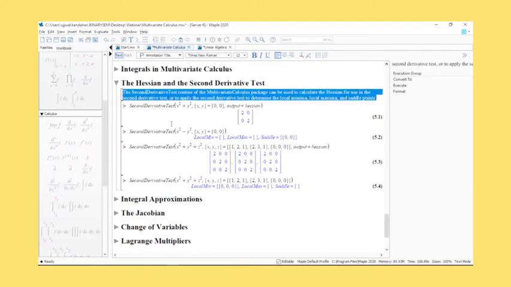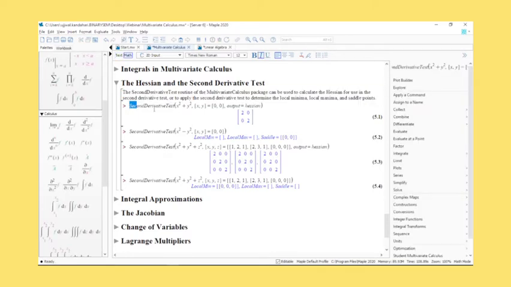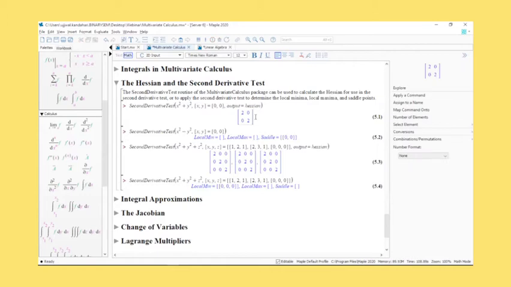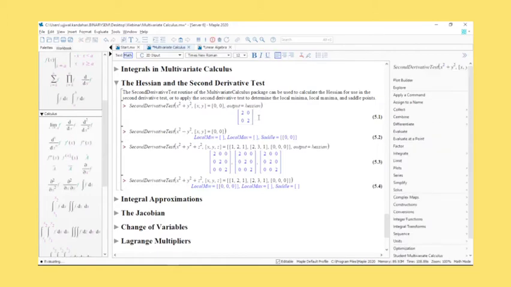So, simple example here: second derivative test is the function being used to do so. You enter the function, you enter the point, and you give me the output. So, identify whether the output is a Hessian matrix. So now, if you set up the output as this, you get a Hessian matrix. If you set up the second derivative test, just give the function.